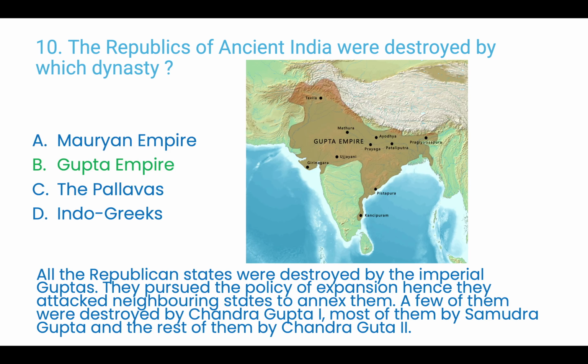Question 10. The republics of ancient India were destroyed by which dynasty? A. Mauryan Empire, B. Gupta Empire, C. The Pallavas, D. Indo-Greeks. Answer is B.